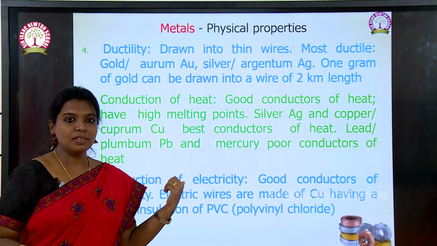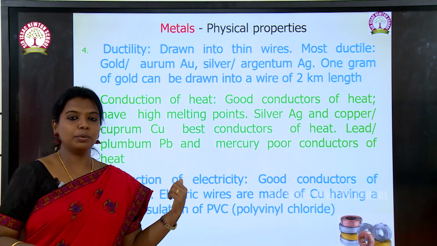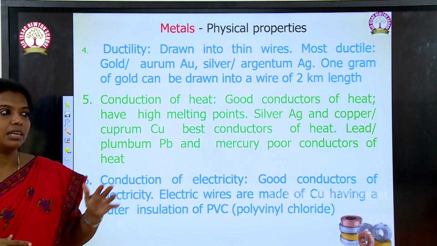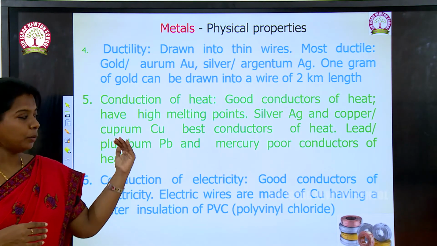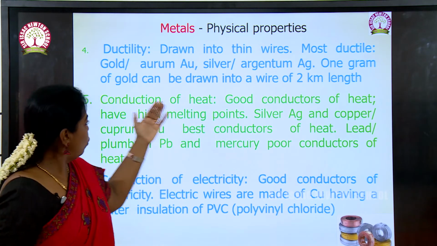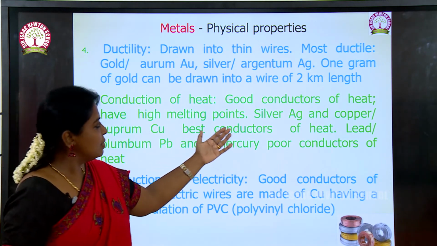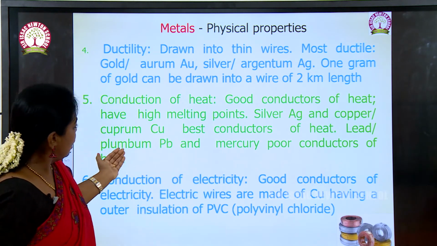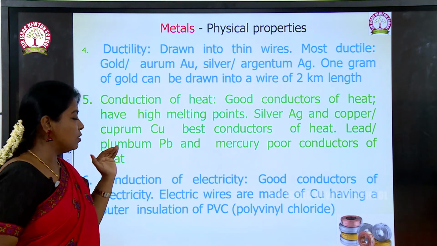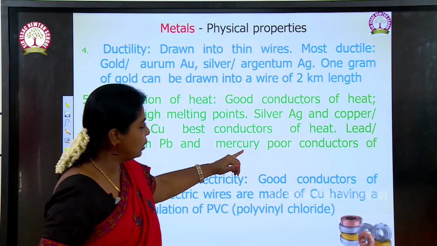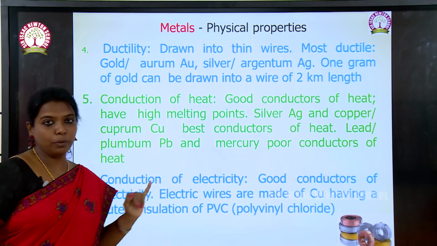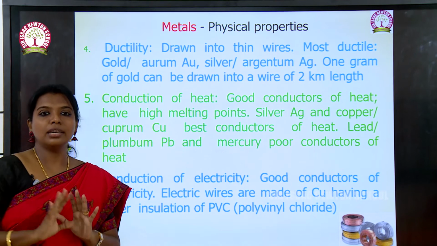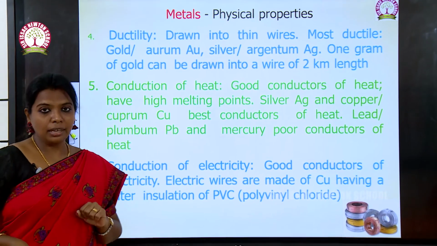And the next one is conduction of heat. All the metals are good conductors of heat and electricity. Good conductors of heat have high melting points. Silver and copper are the best conductors of heat, and lead and mercury are poor conductors of heat. Almost all the metals are good conductors of heat except lead and mercury.